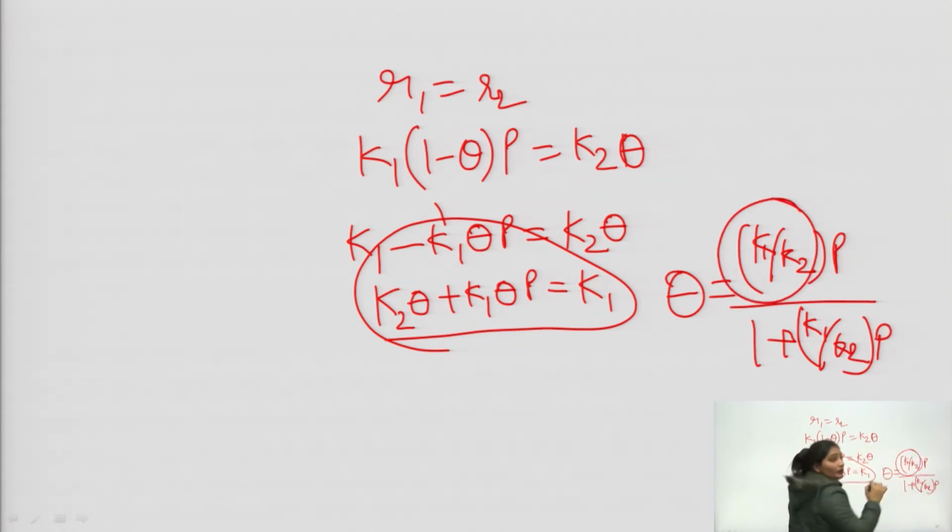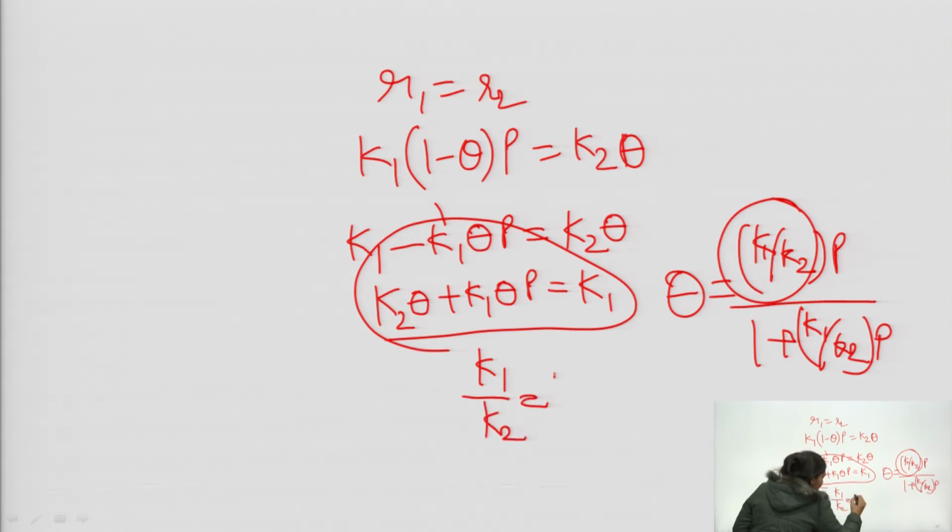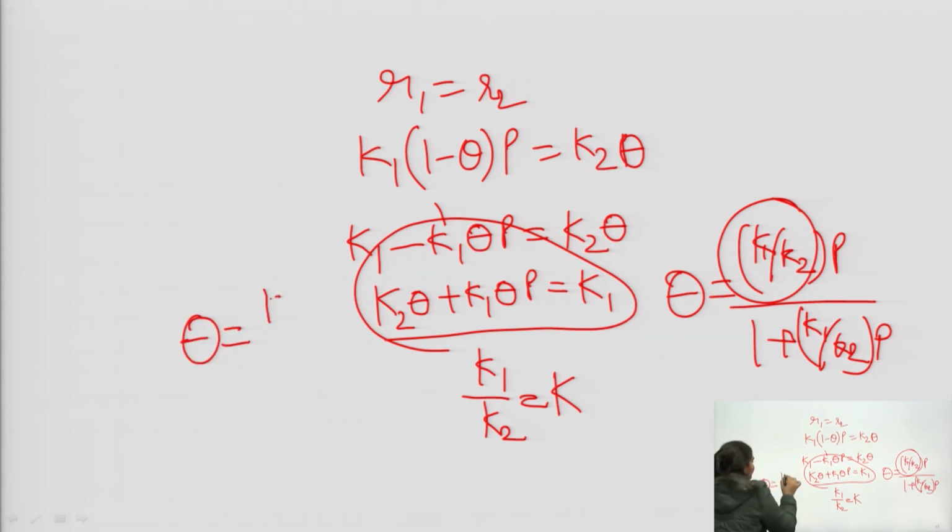This K1 upon K2 can be represented as capital K. So, we have obtained theta is equal to KP upon 1 plus KP.